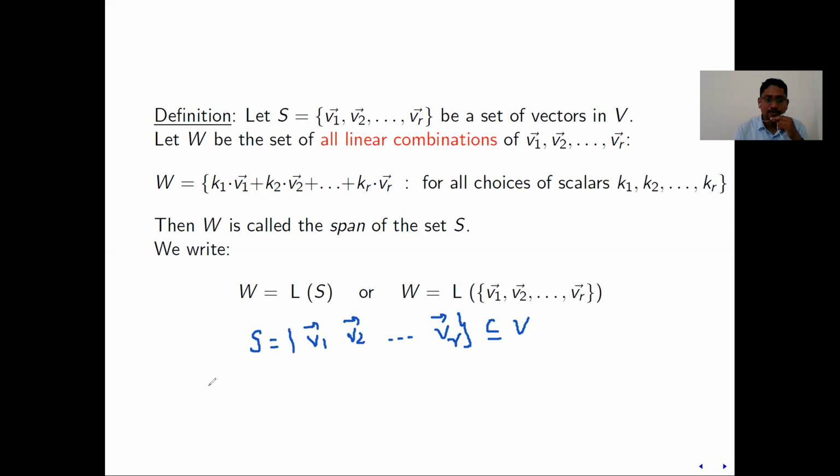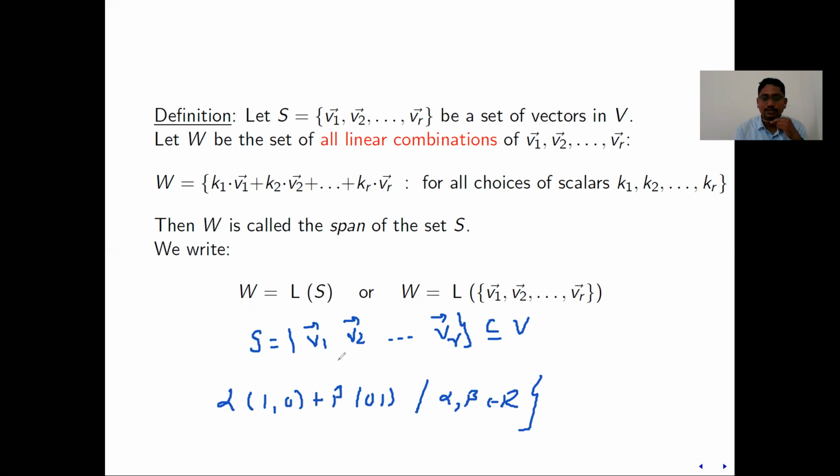Then some may think about what the linear combination of all these vectors should be. Likewise, in the previous example, alpha into (1, 0) plus beta into (0, 1), such that alpha can be any real number and beta can be any real number.